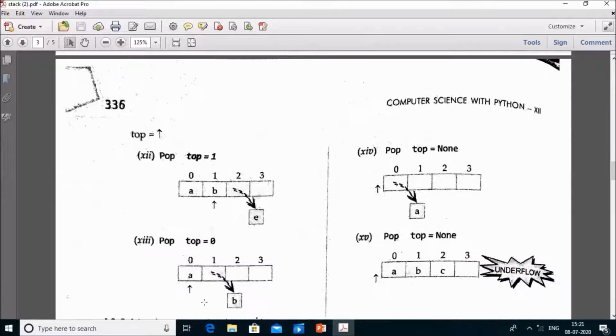Again pop operation helps in removal of the element and top becomes 0. Now again pop, A gets removed from the stack and top gets decremented. It means there is no element left on the stack. But if you perform another pop operation, then the error underflow occurs because no element is present on the stack.